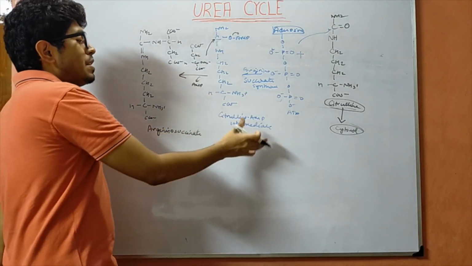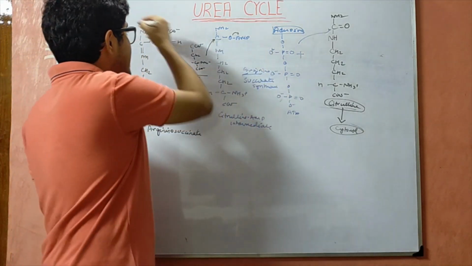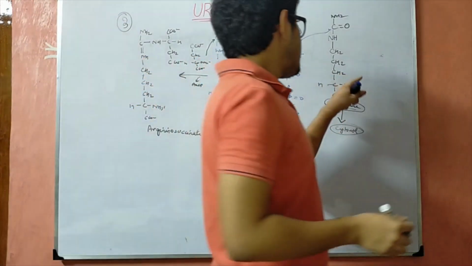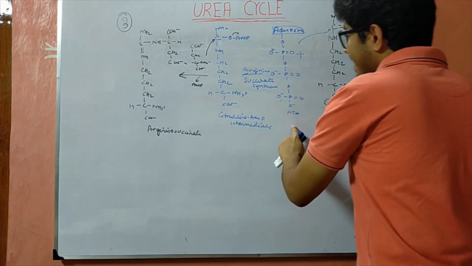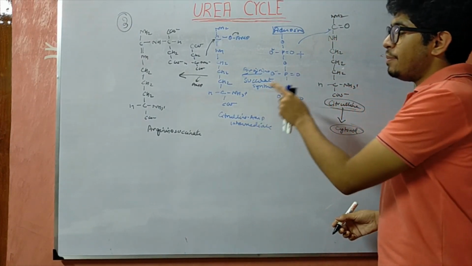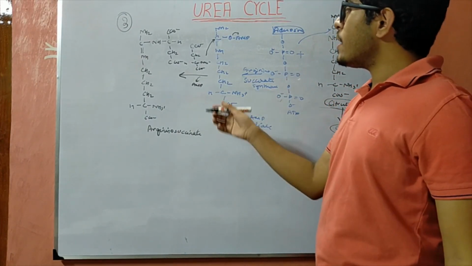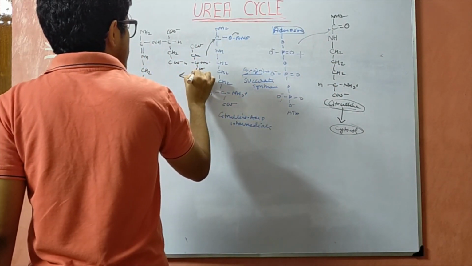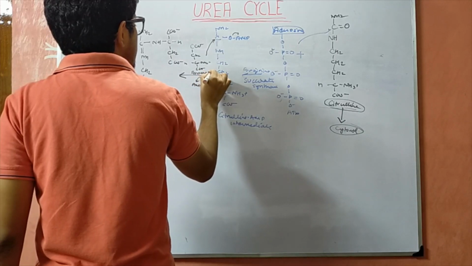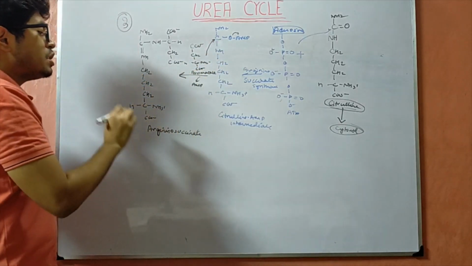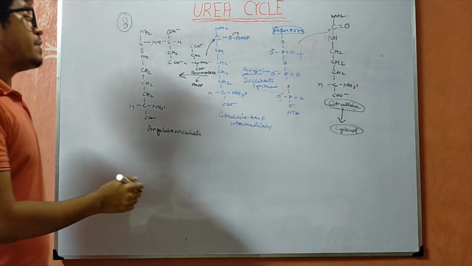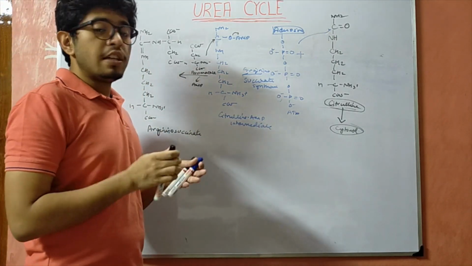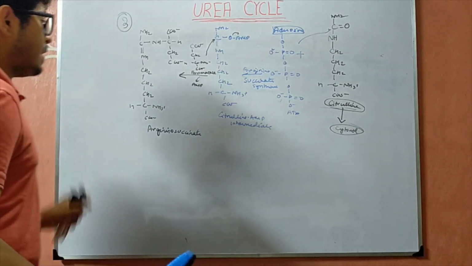So what is happening first, this is the second step, rather it is the third step of the urea cycle, where citrulline acted upon by ATP forms the citrulline AMP intermediate, which again reacts with a molecule of aspartate to form argininosuccinate, which is an intermediate again, with the help of the enzyme argininosuccinate synthase.